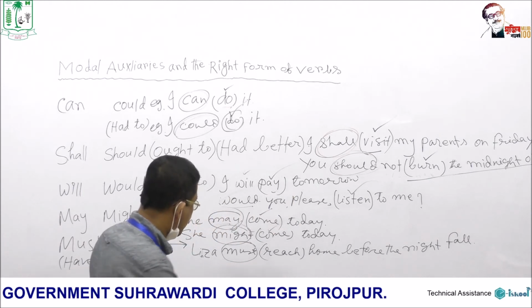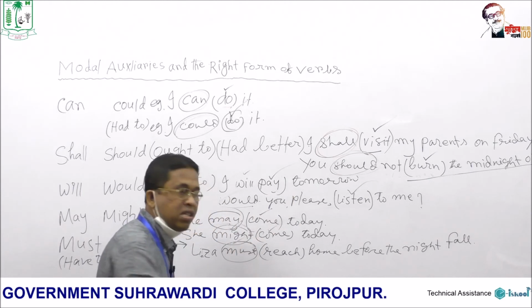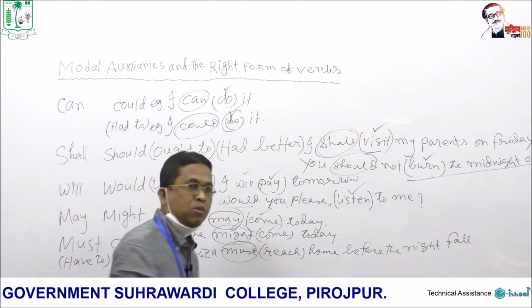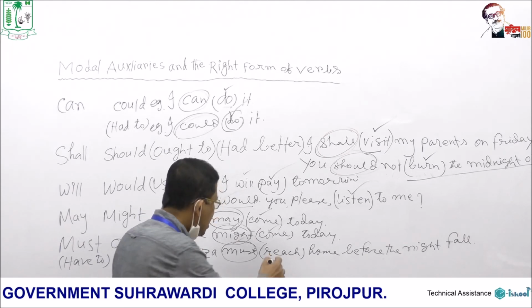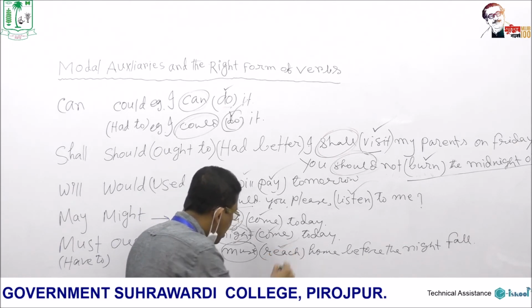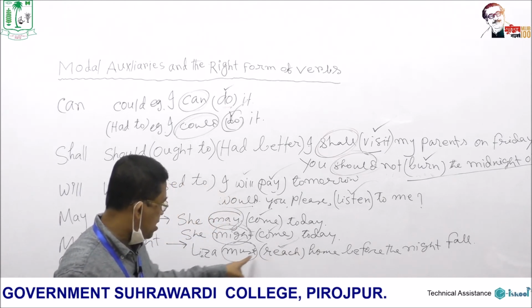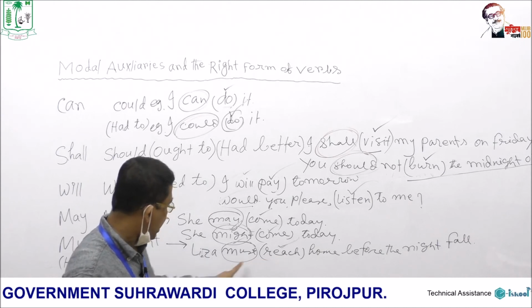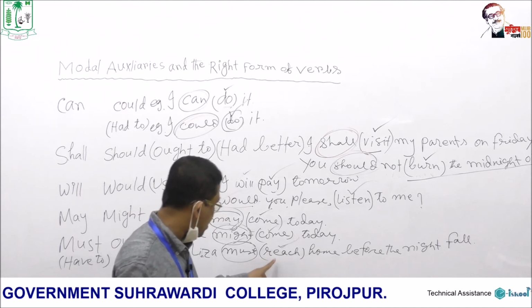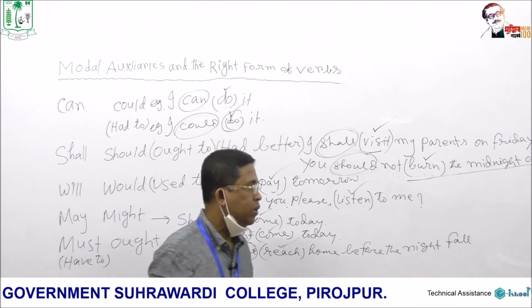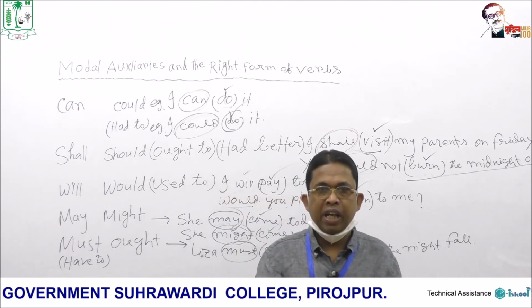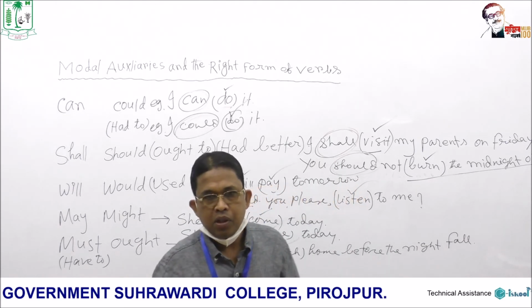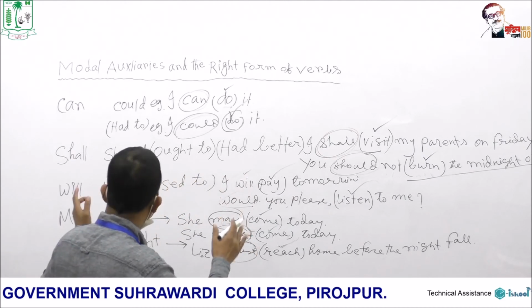Lija must reach. Here must is the modal auxiliary which expresses necessity and sometimes obligation. Reach here is the main verb. So you should use the base form after must, which is a modal auxiliary. That is, Lija must reach home before nightfall. That is, before evening Lija must arrive home. So what are we getting here?